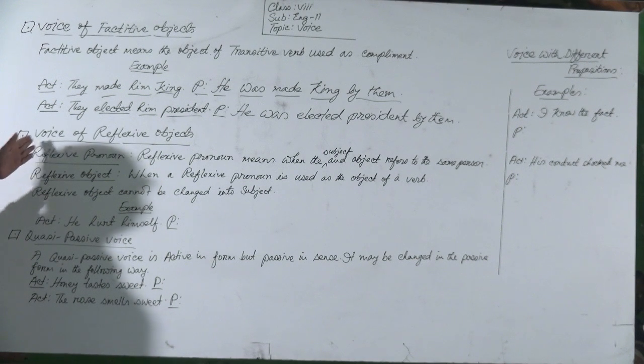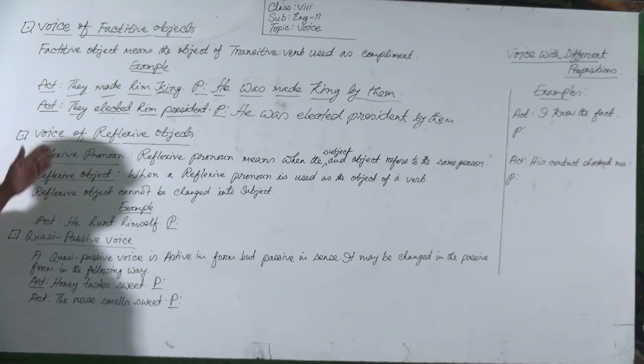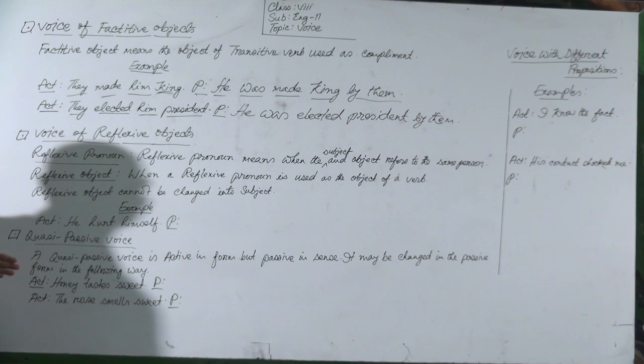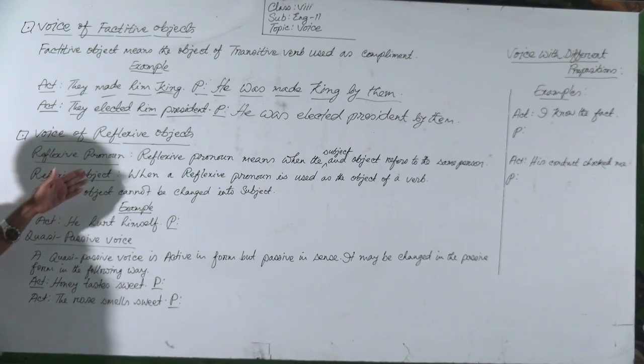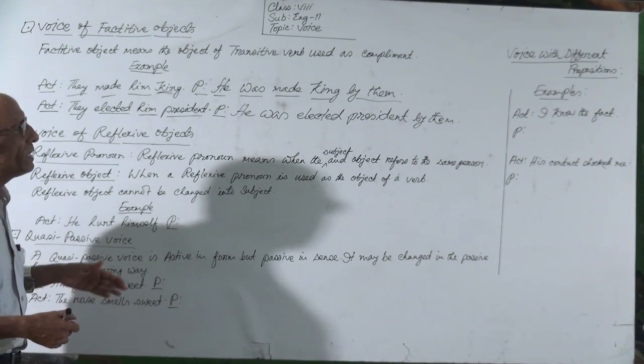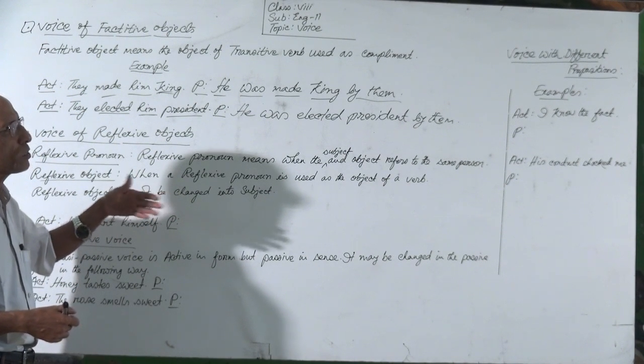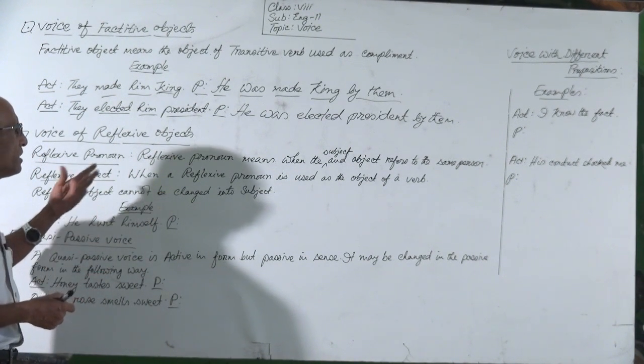Okay, then voice of reflexive object. At first you should know what a reflexive pronoun is.